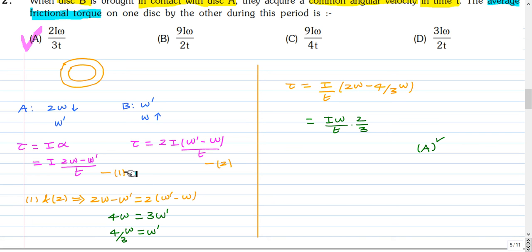So using equation 1 and 2, we get omega prime as 4/3 omega. So from this we can find the average torque as I by t into (2 omega minus omega prime), which is 4/3 omega. So that will give the average frictional torque as 2/3 I omega by t. So the correct option is option E.